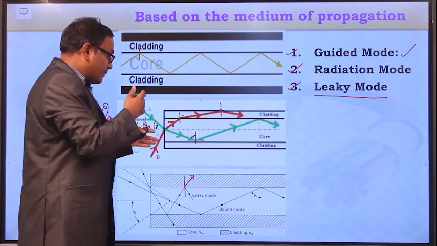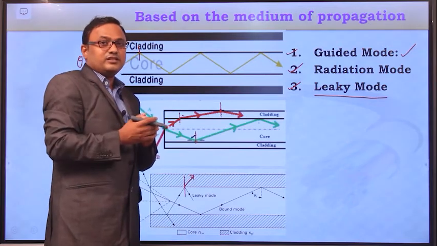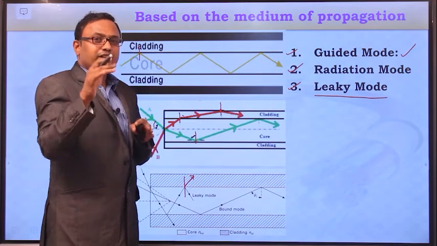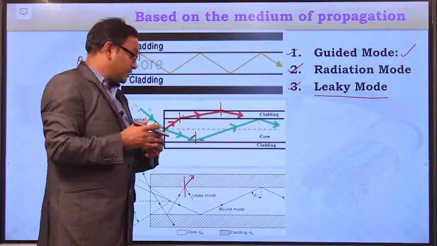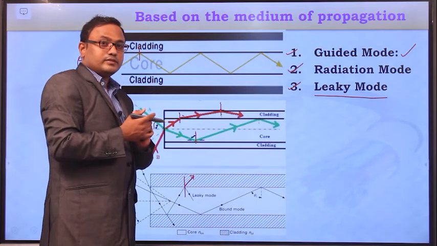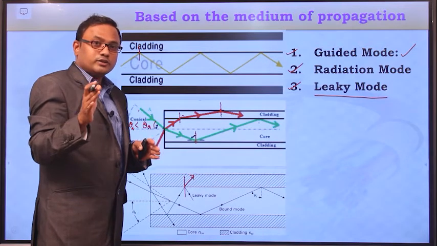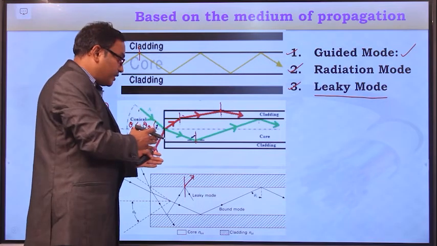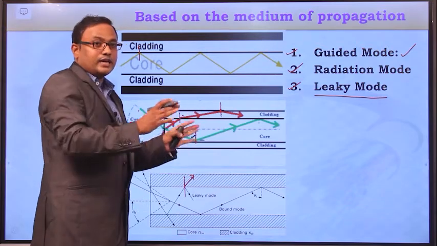Actually these partial reflections are not causing that much danger, right? They won't affect the communication effectively, but in very few instances these leaky modes also will lead to loss of information by interfering with the higher order guided modes. So now remember, leaky modes are the light modes which are due to the partial reflections. These partial reflections may also interfere with the higher order guided modes which are propagating in the core medium, and that leads to loss of information.